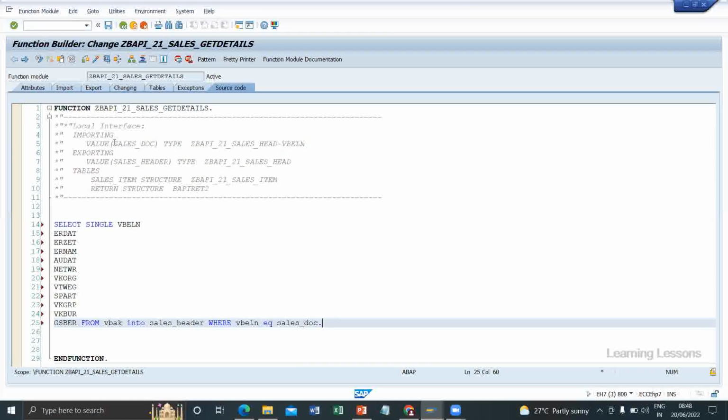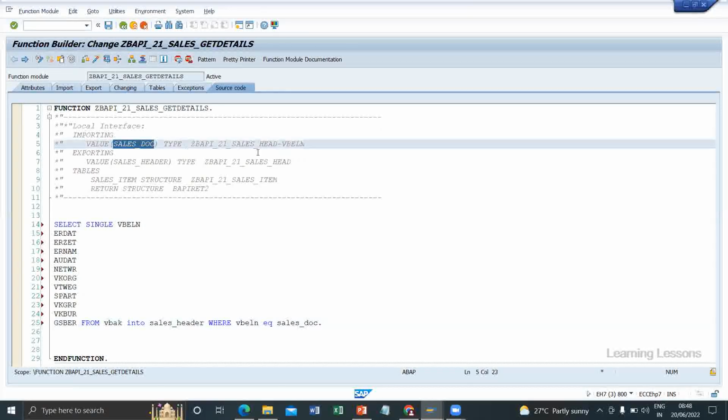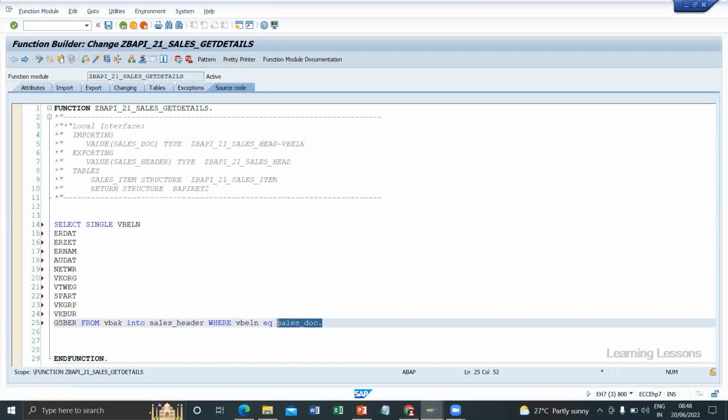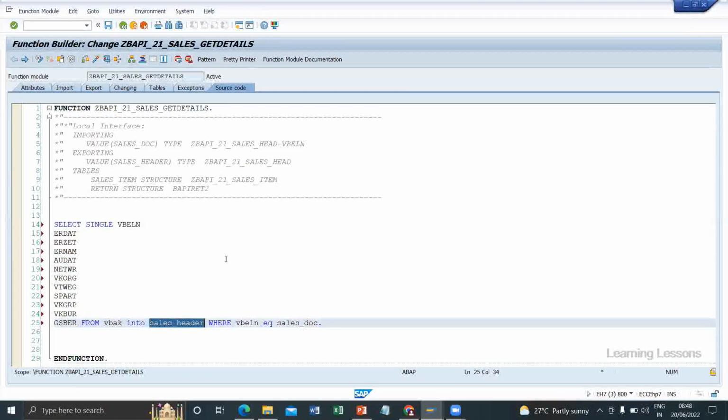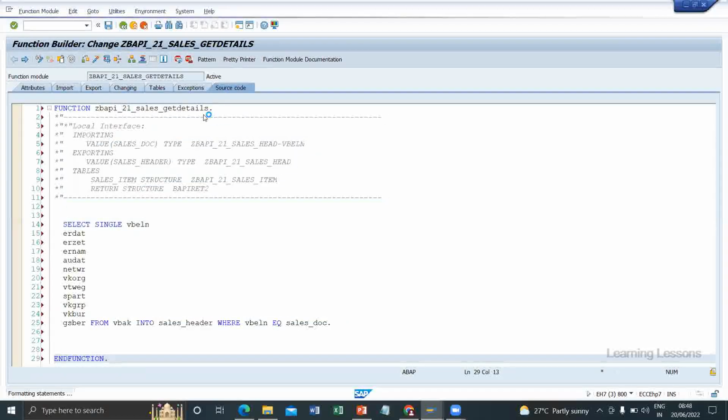Because the input will come into this importing parameter as VBELN, we need to pass it into the table VBELN equal to it. Once the condition is satisfied, we will read data for all these fields from this table and push into this. Okay, it is the first select code.